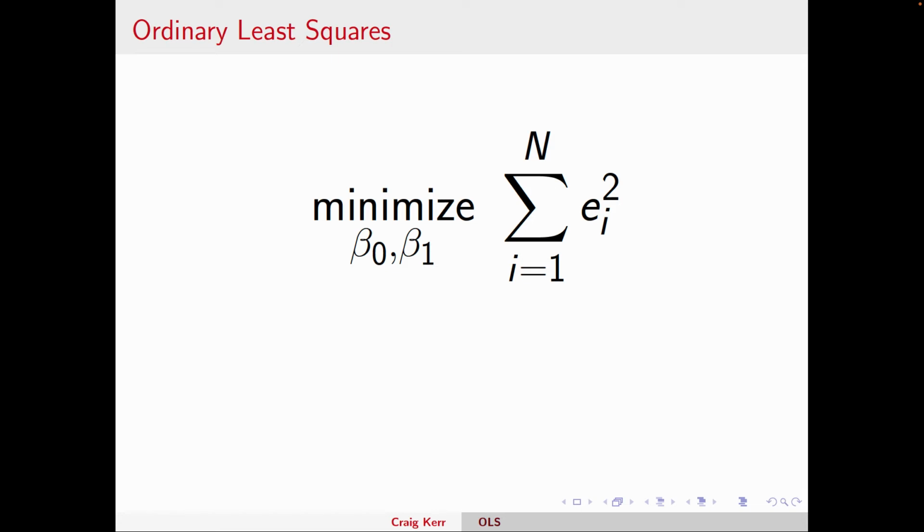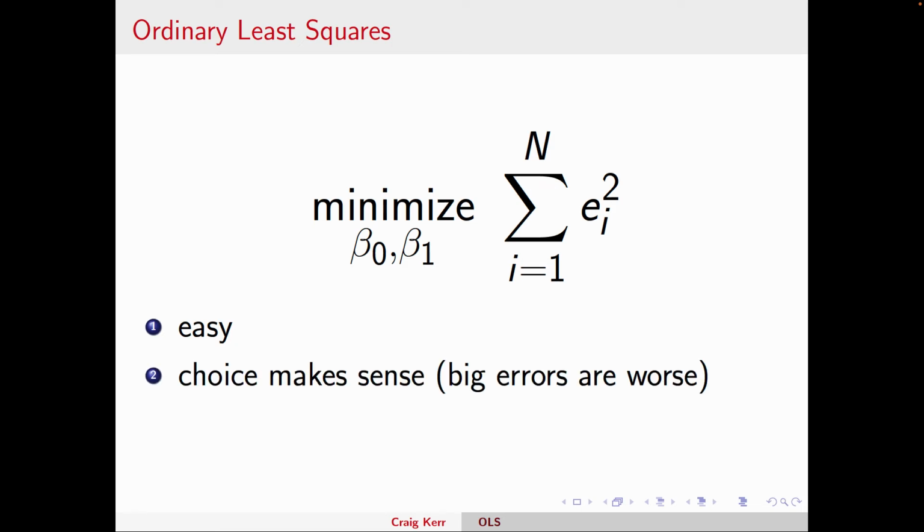So why do we want to do this intuitively? Well, one, it's easy. You'll see it's a very simple procedure. It's just a calculation, and Stata can do it very fast, even if you have millions of observations. Two, the choice makes sense. We're not just trying to get the least residual, the least error in our estimate. We're punishing residuals that are bigger more, because the squared term is even bigger.